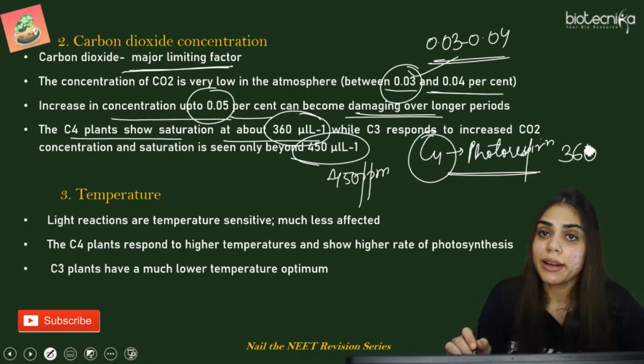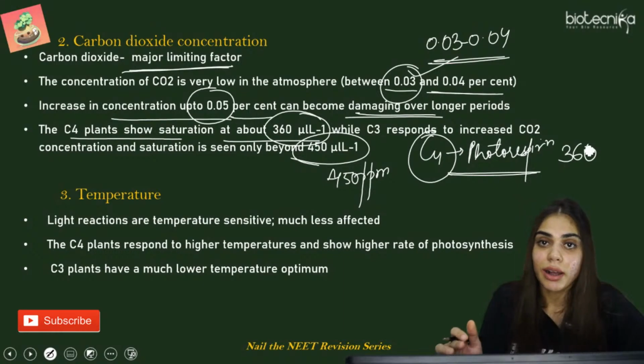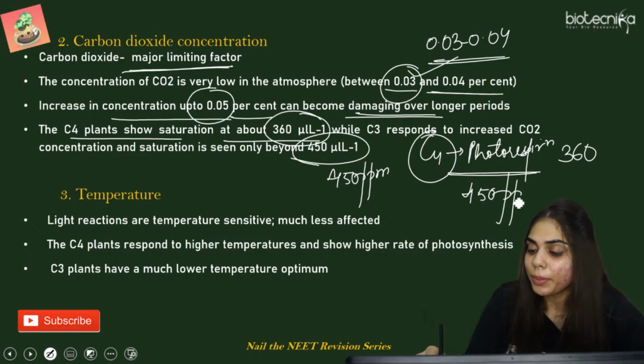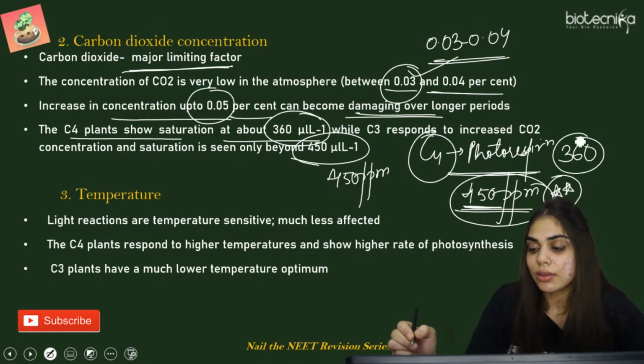But C3 plants suffer from the photorespiration phenomenon, that is why they saturate at 450 ppm. So make this a starting point. For C3 it is 450 and for C4 it is 360.